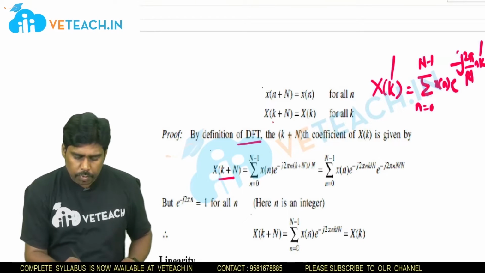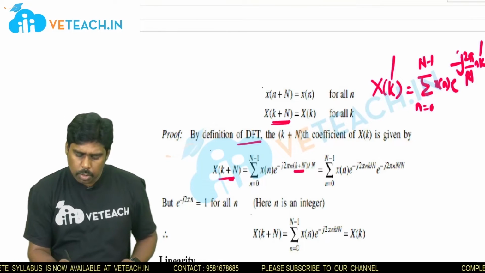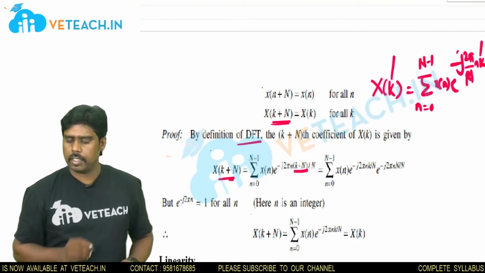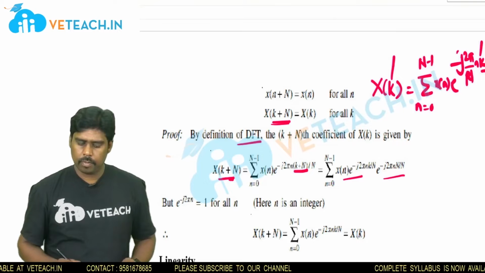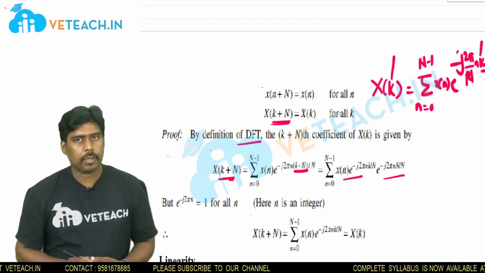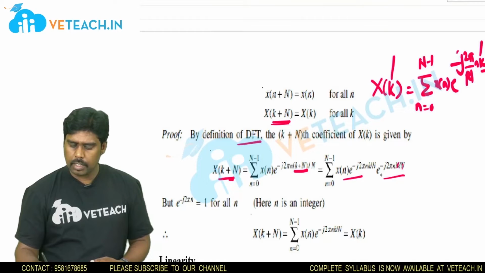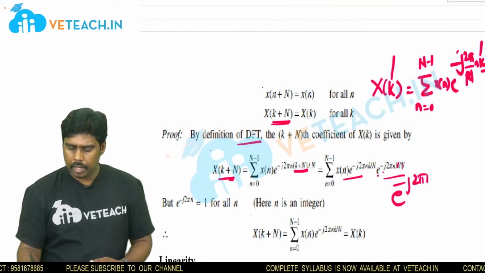Now what we need is for k plus N. In place of k I have written k plus N. Now split that e into two parts, for k separately and for capital N separately. N gets cancelled, and after cancelling it will be e power minus j 2 pi n.